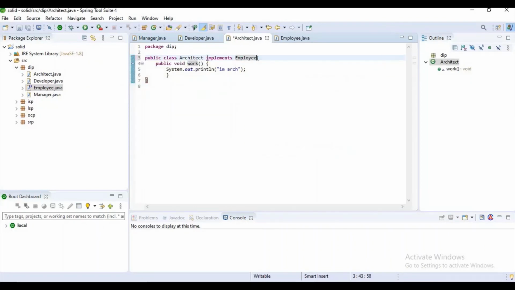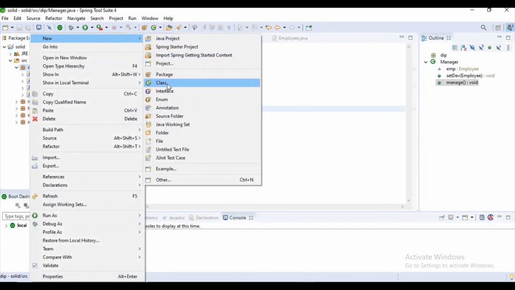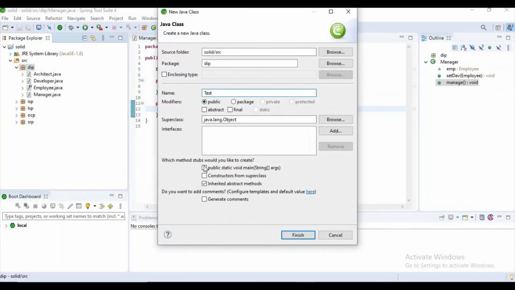Now I want to replace the Developer reference with an Employee reference. Now I will show you, guys, just give me a few seconds. I will show you how to remove this dependency. Okay, employee.work. And let's create a main class for testing it. While testing I will show you how the dependency is removed.